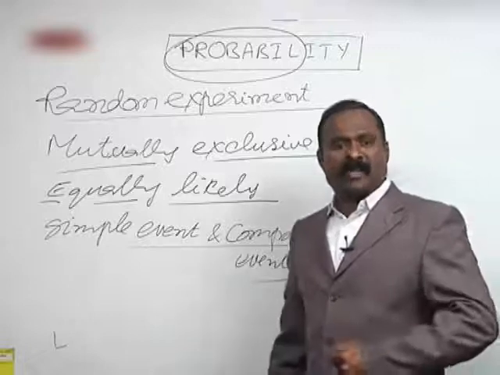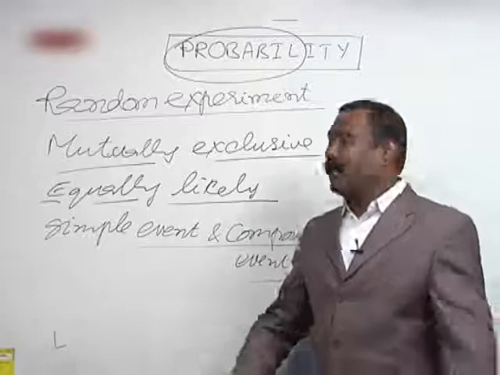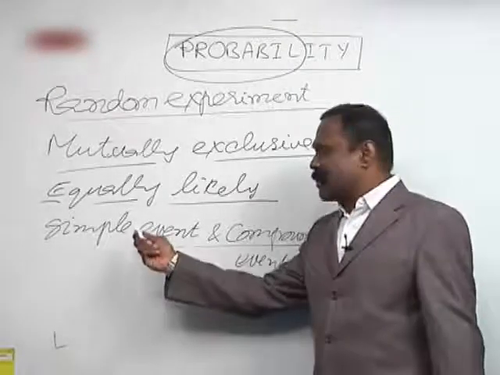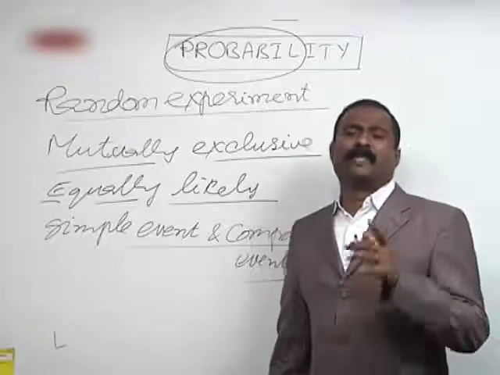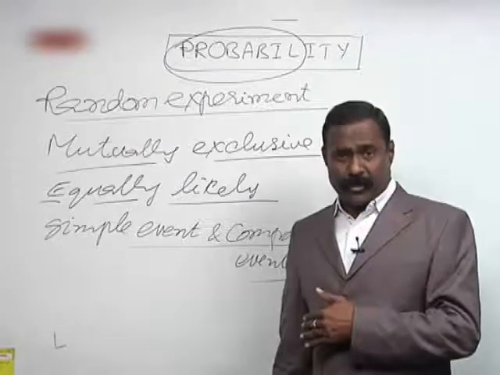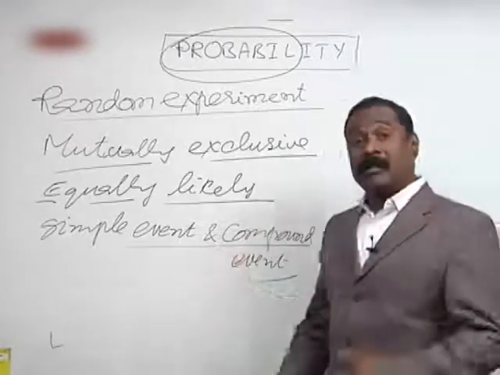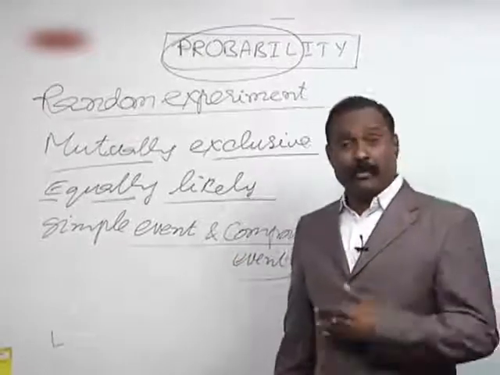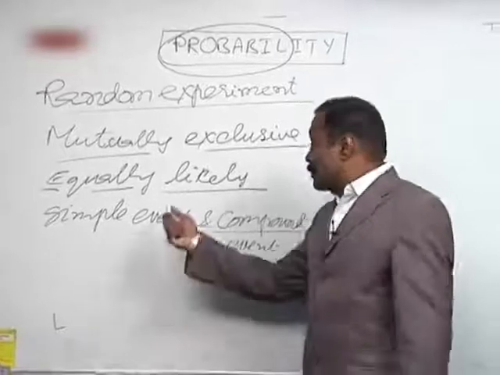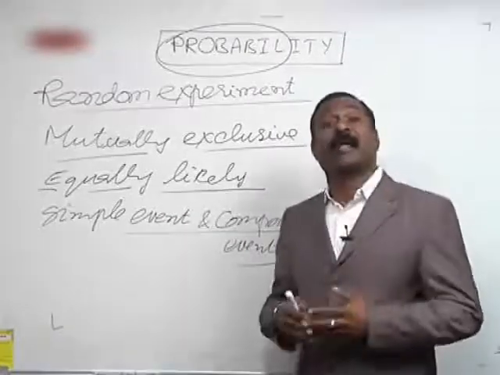If I ask for number 3 in throwing a die, then it cannot further be split. Then in such a case, it is nothing but a simple event. Understand? A simple event cannot be split into 2 or more events, but a compound event can be split into 2 or more events. Simple event means cannot split, and compound event means can be split.